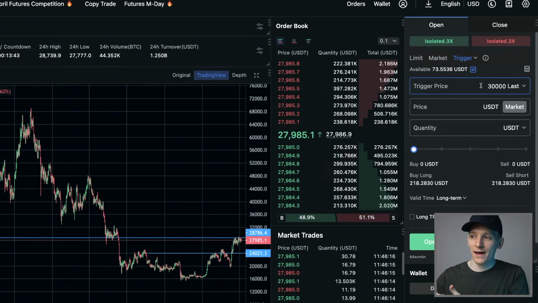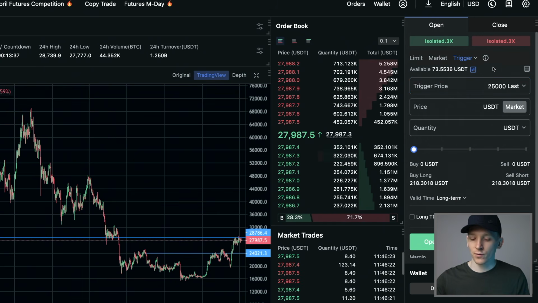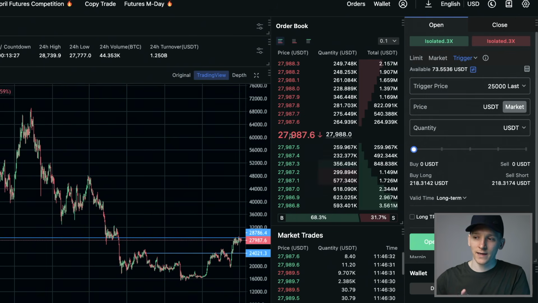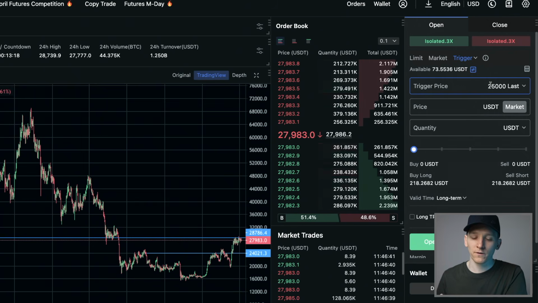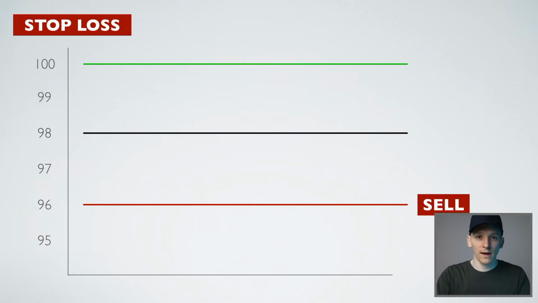Let's say we're long at 30,000 and we want to stop our losses at 25,000. Now, if you put a limit order to sell at 25,000, the system is going to sell you out straight away. If I put a sell order in here at 25K, the price is now 27, 28, and it's going to say, well, your limit price is 25, the current price is 28, I'm getting you a better deal, and so I'm going to sell out now. That's not what you want as a stop loss. With a stop loss, you want to only trigger an order when the price meets a certain level and then sell out. So this is how that looks.